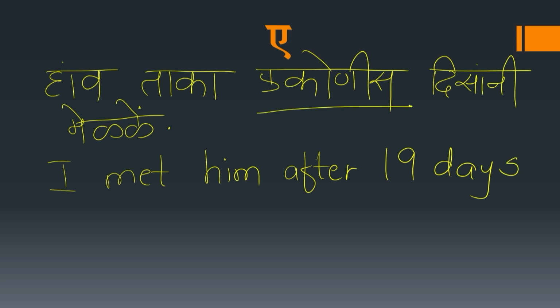So, 19 means 19. Disani means days. One day, these days, disani. How taka 19 disani. So, disani has taken declension here. Disani mere. I met him after 19 days. So, mere is the verb here.